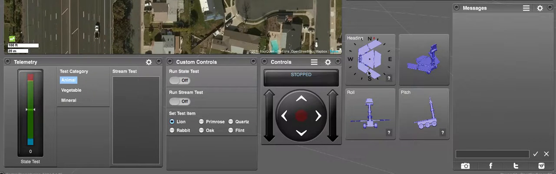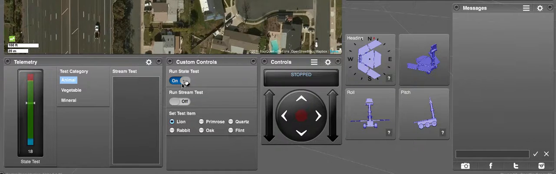Okay, here we are showing the results of our custom command and telemetry configuration as seen in the relevant portion of the window of the control panel. And here are the toggle switches that turn on the two tests that generate data over time. We'll start with the state test.